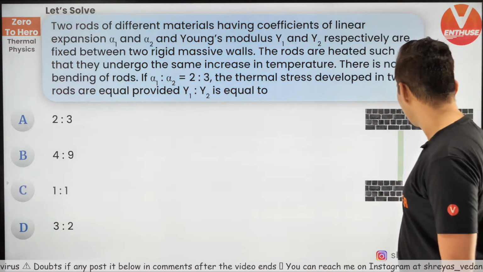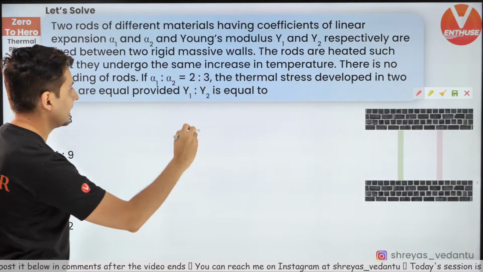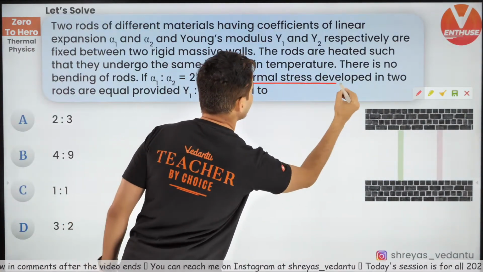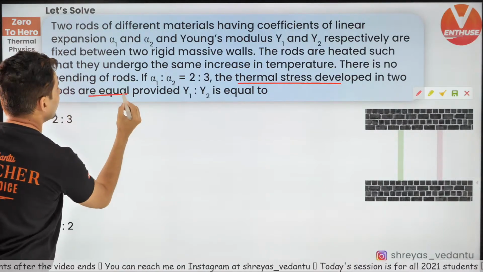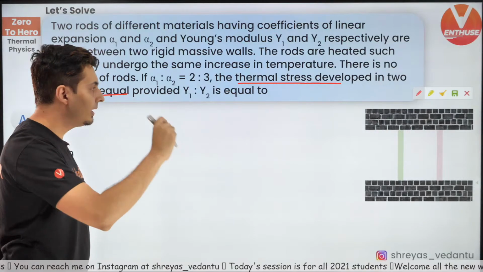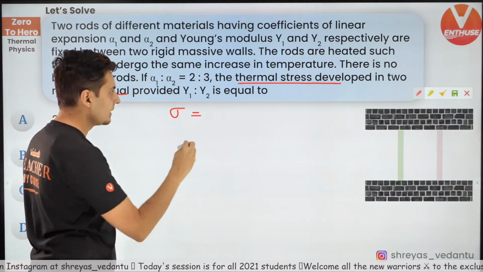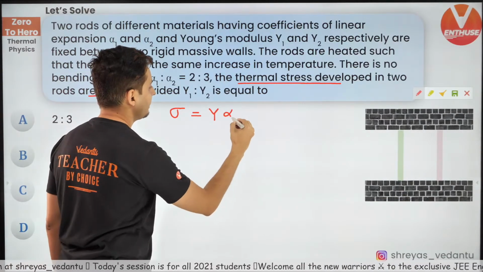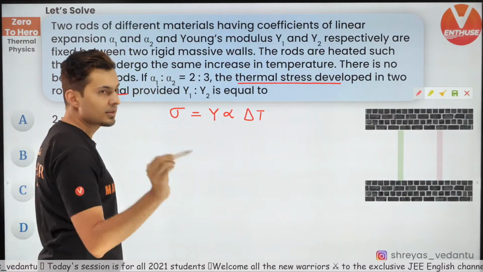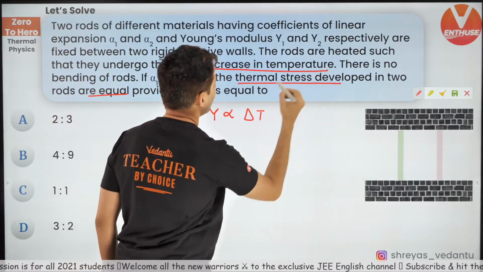Okay, so let's see what the formula is going to be. Read the question carefully. You will see that the thermal stresses are equal. This is the key word. Thermal stress is equal. What is the formula for thermal stress? Sigma, I just gave you, is Y alpha delta T. It's also given same increase in temperature.